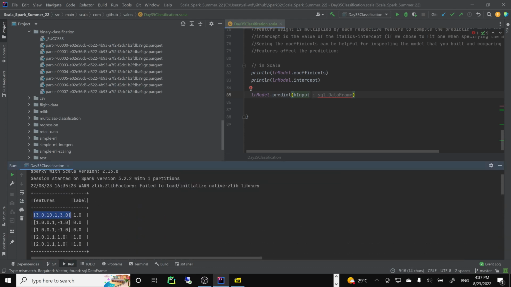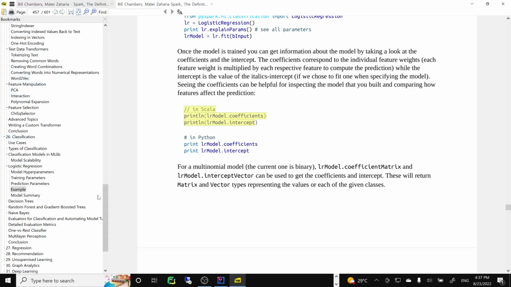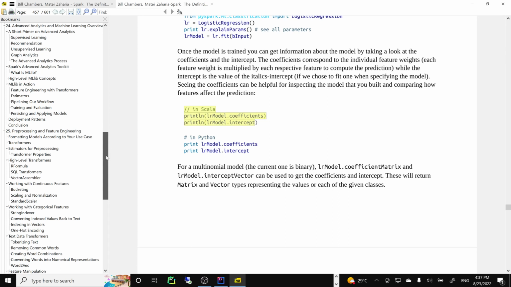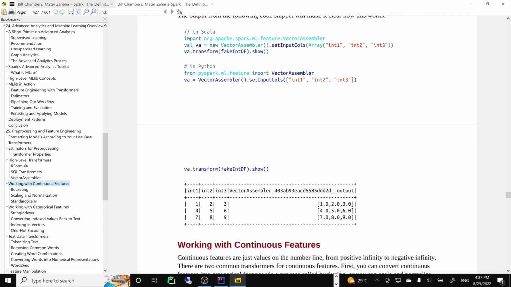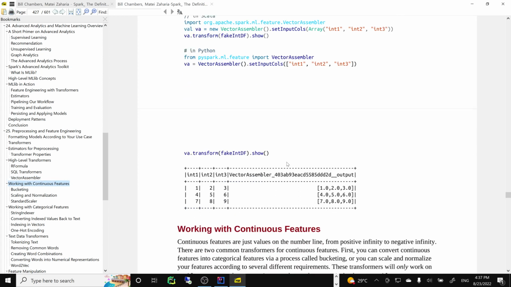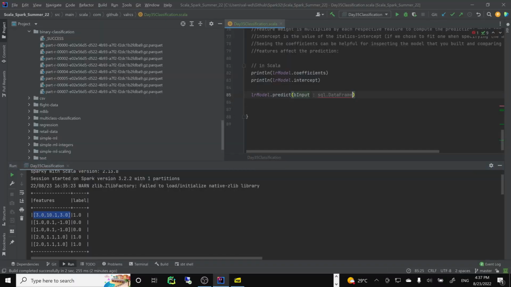So how would I get it out again? We need this vector, we need a vector assembler, I guess. That's what we would need. I wonder if it takes a regular array. That'd be nice, but I don't think it will work. It won't work with something like 3, 5, and 7. That's a vector of integers.